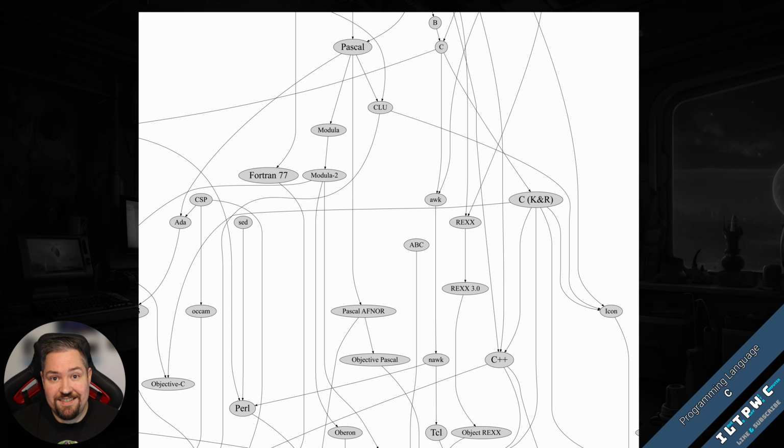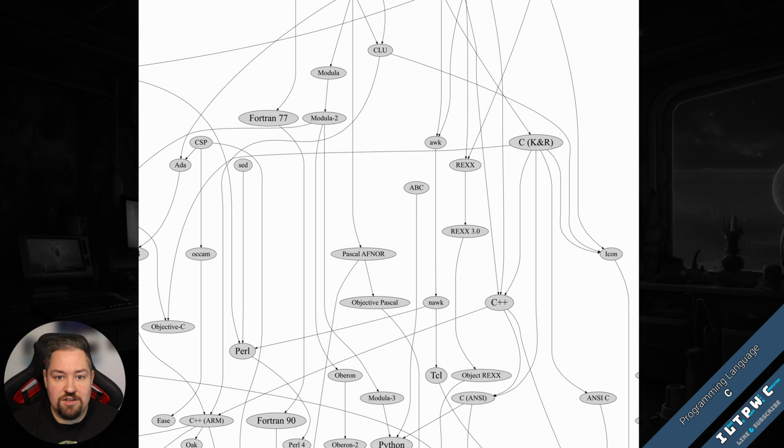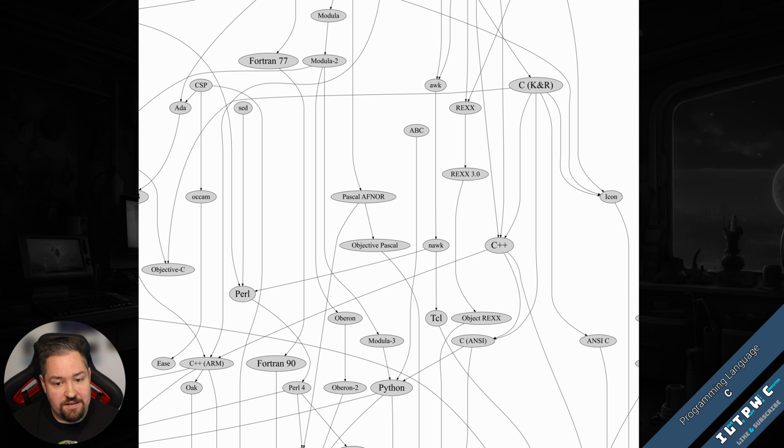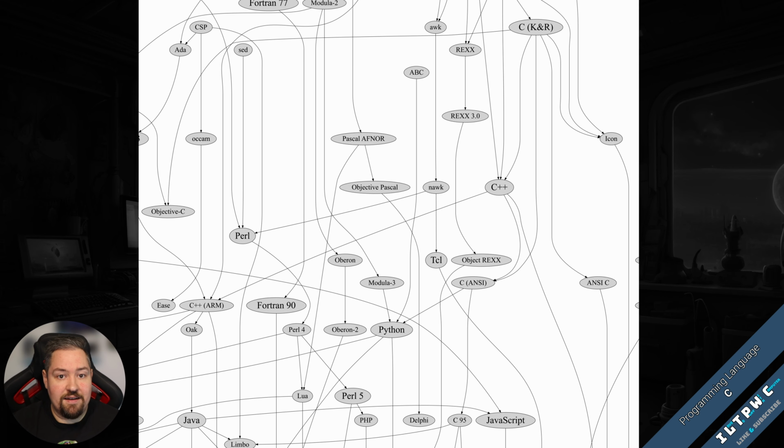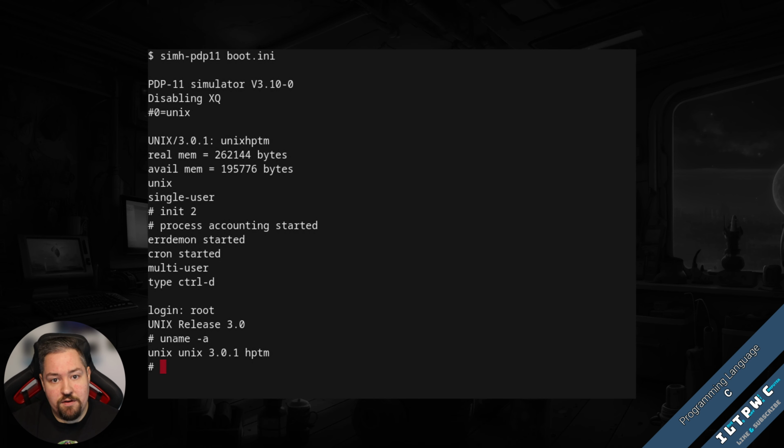In summary, C is a legendary language, foundational to the realm of programming. Its legacy is evident in the systems it's powered and the languages it has influenced. Whether you are aiming for system programming, game development, or just to understand the underpinnings of modern computing, C is a language worth mastering.